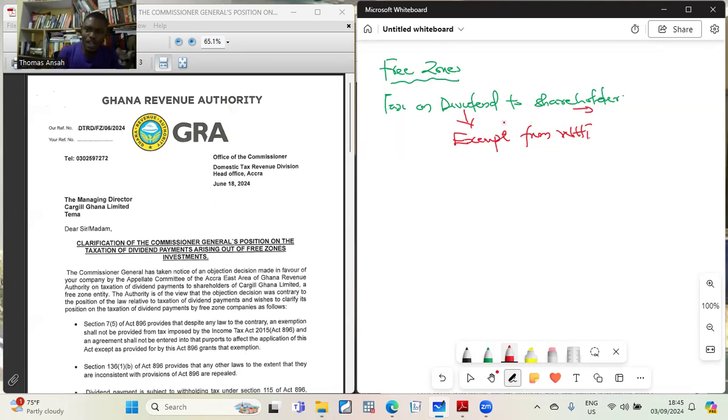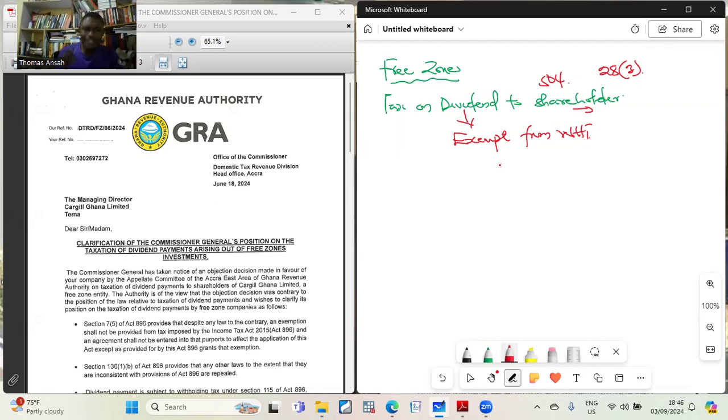We have the Free Zone Act 504. In the Free Zone Act 504, when you read section 28, subsection 3, it makes this pronouncement that the dividend that is paid to the shareholders is exempt from withholding tax.